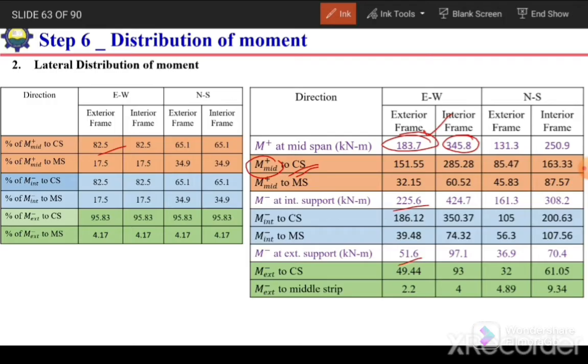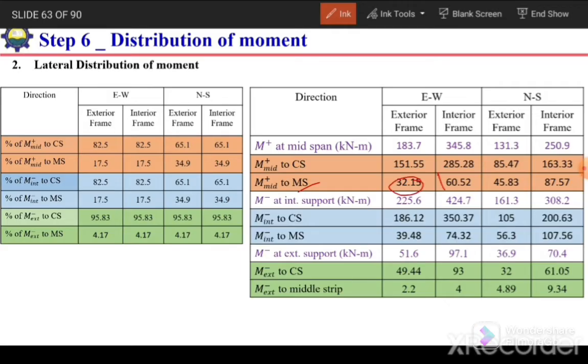What we need to do is 82.5 divided by 100 to convert into fraction, multiplied by 183.7. When we do the calculation, it comes out to be 151.55 kilonewton meter. So out of 183.7 kilonewton meter moment, 151.5 kilonewton meter moment will be resisted by the column strip, and the remaining moment will be resisted by the middle strip.